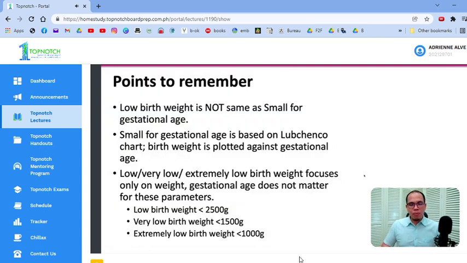So please do remember these important facts, okay? Low birth weight is not the same as small for gestational age. When we say small for gestational age, we're talking about the gestational age and the weight plotted in your Lubchenco chart, okay? But when we talk about low birth weight, extremely low, very low, we're just talking about the weight. We don't care about gestational age, okay? So less than 2.5, that's low birth weight. Less than 1.5, that's very low. Less than 1, that is extremely low, okay?